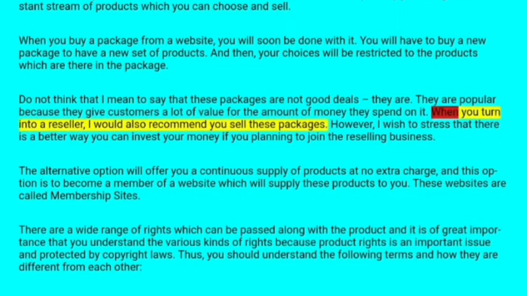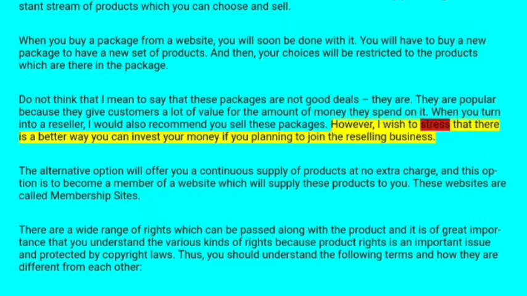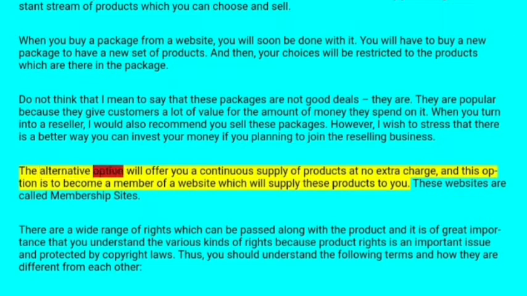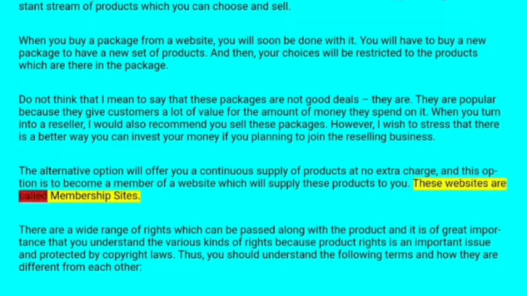When you turn into a reseller, I would also recommend you sell the packages. However, I wish to stress that there is a better way you can invest your money if you are planning to join the resale business. The alternative option will offer you a continuous supply of products at no extra charge, and this option is to become a member of a website which will supply these products to you. This is called a membership site.